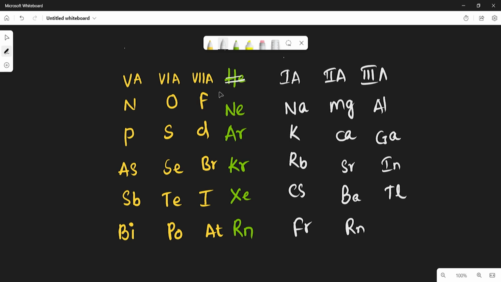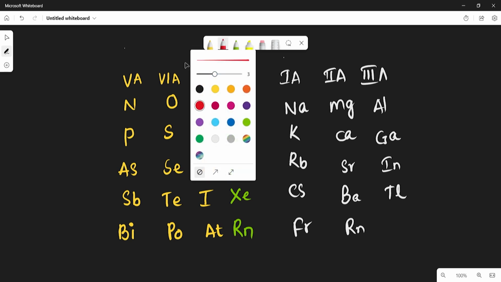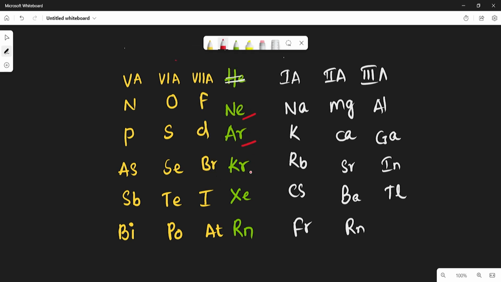Except helium, neon, argon, krypton, xenon and radon all have 8 electrons in the valence shell. Because they contain 8 electrons, this group is called noble gases, which means they are stable.